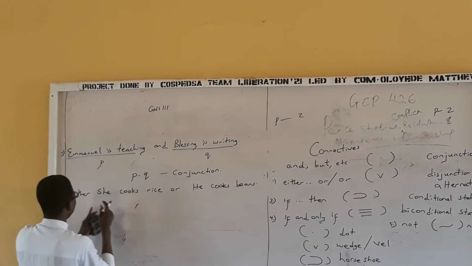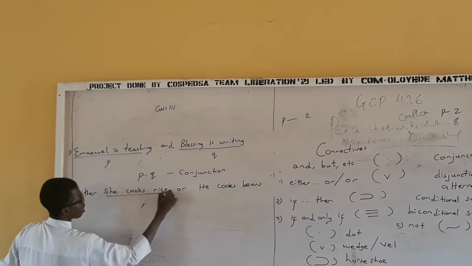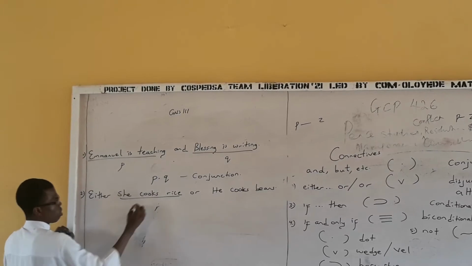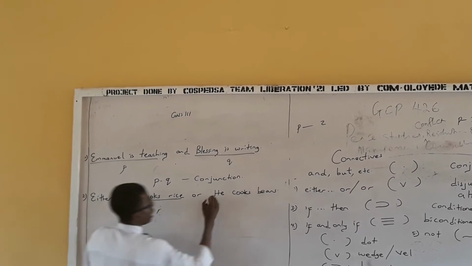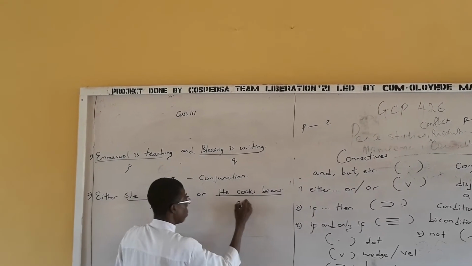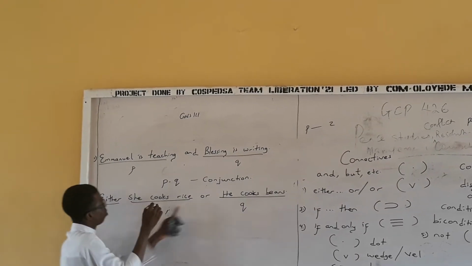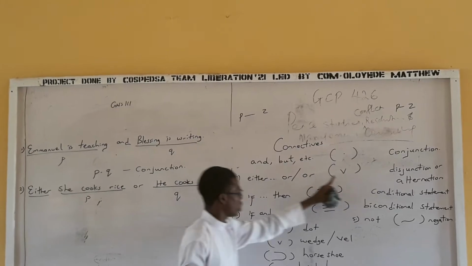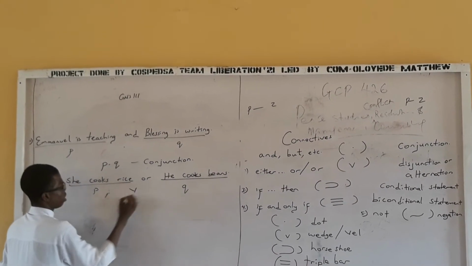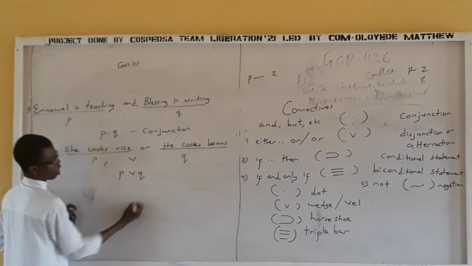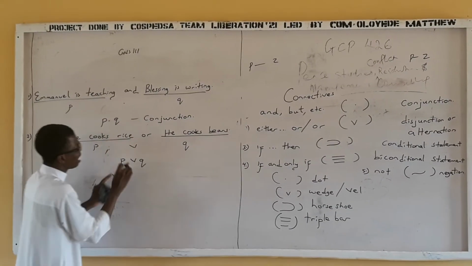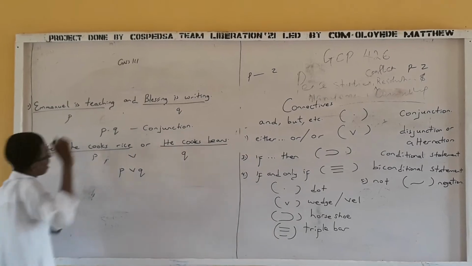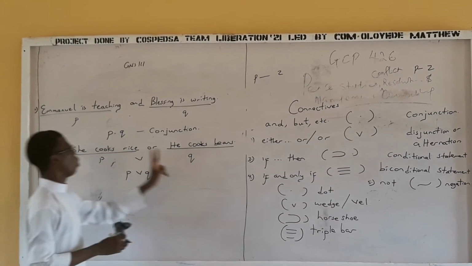She cooks rice is the idea, so we can call it P as well. He cooks beans is another idea, Q. So I have "either... or". What's the symbol for that? That is wedge. So I have P wedge Q. Very simple. Is this a compound statement? Yes, because we have more than one idea.